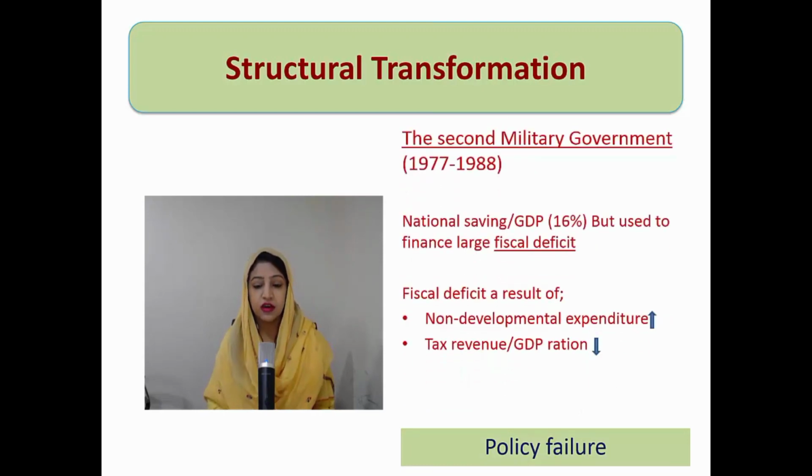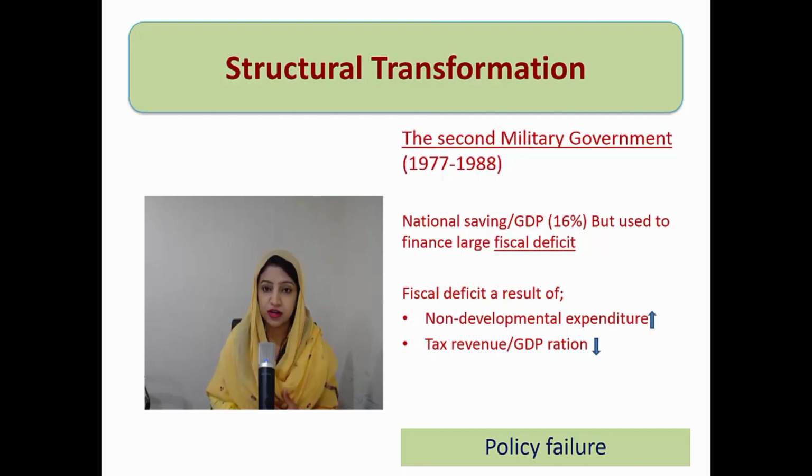अच्छा, इंटरेस्टिंग बात यह है कि पब्लिक सेविंग तो कम थी बट नेशनल सेविंग ओवरऑल दैट वाज एट अ गुड रेट. नेशनल सेविंग टू जीडीपी रेशियो was 16%, but the major portion of this national saving was used to finance the fiscal deficit instead of using in any developmental project or in putting into any sector for investment purposes. इसको हमने fiscal deficit को finance किया. वो fiscal deficit जो था वो basically that was the major result. Fiscal deficit इस time के feature में हमने शुरू में quote किया था कि fiscal deficit rise हुआ. Major reason was non-development expenditure का rise होना था.